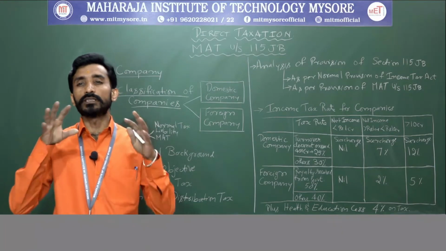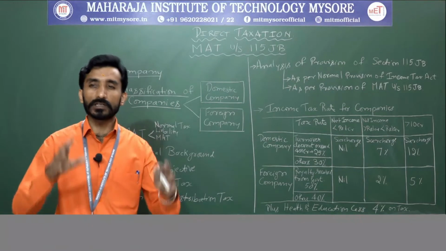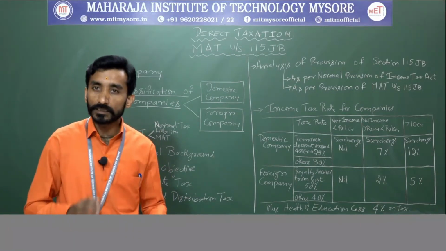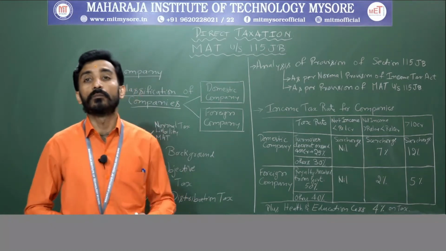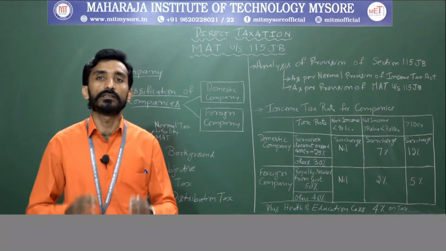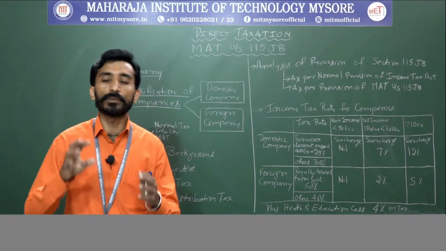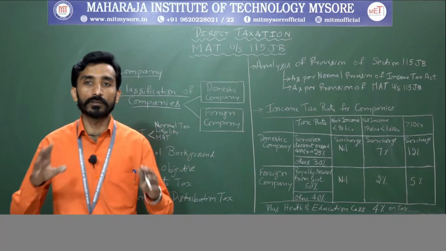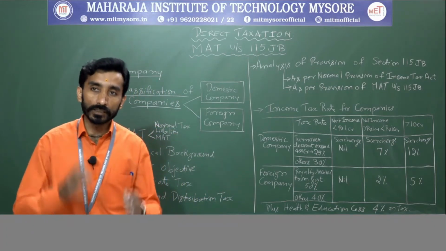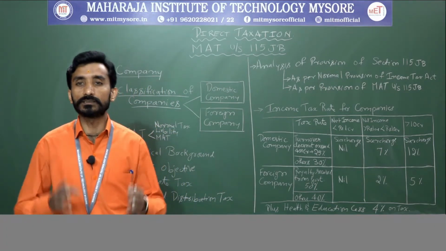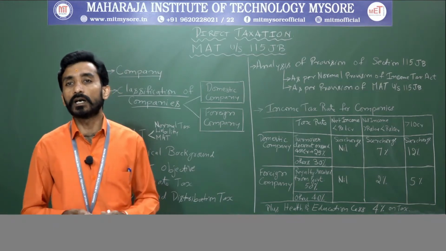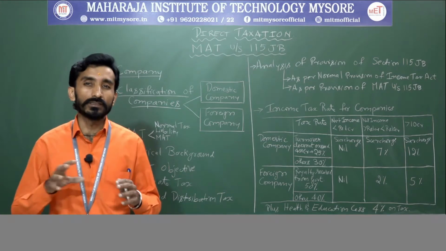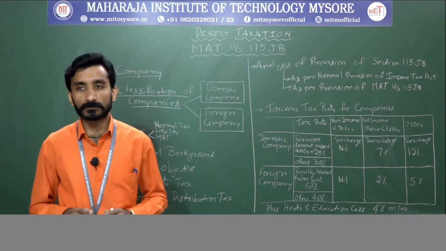The concept was introduced to target those companies who were making huge profits, who were paying the dividend to their shareholders, but they were not paying the taxes or they were paying minimal taxes under the normal provisions of the Income Tax Act, where they took advantage of various deductions and exemptions that were allowed under the Act. Right? So this is a brief about what is MAT.